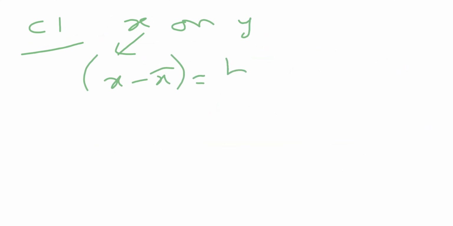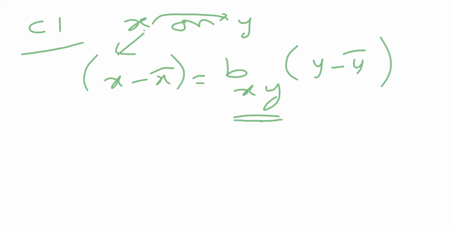Case 1 is the regression of x on y. The regression equation x on y is defined by first writing x minus x bar equal to b of x on y into y minus y bar. So when writing the term, we write x on y. First we write x minus x bar equal to b of x on y into y minus y bar.